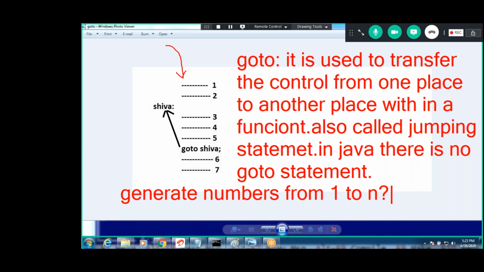In Java, there is no goto statement. It supports all control statements, guys, except goto. Why did Java remove goto statements? The task for you: tell me tomorrow. Goto is also called a jumping statement.